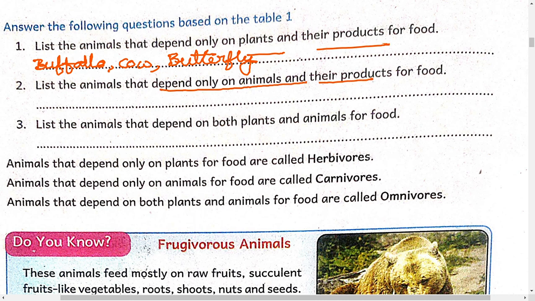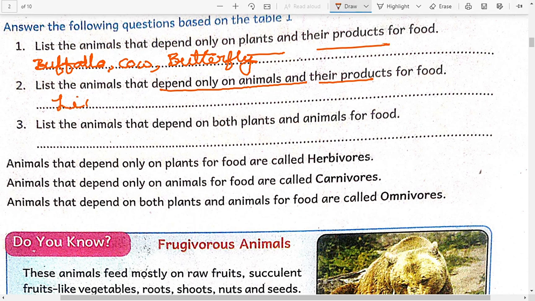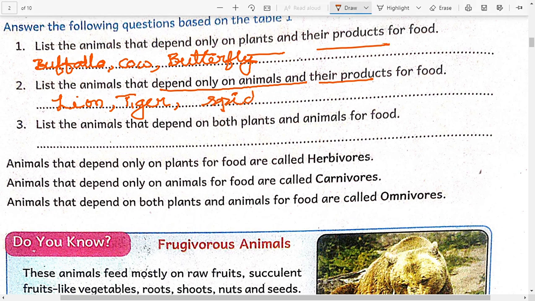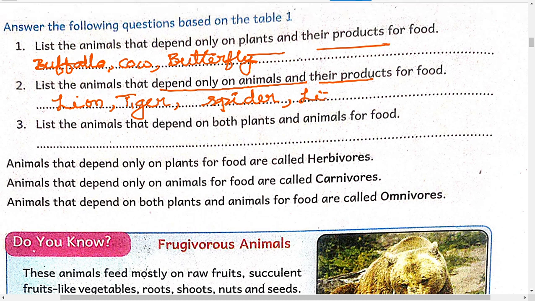So that one is a lion, and the other one is a tiger. Lion, tiger, and spider also. It will eat other insects only. Lizard also will eat other insects, small insects only. Lizard. How many are there left? Okay, list the animals that depend on both plants and animals for food.